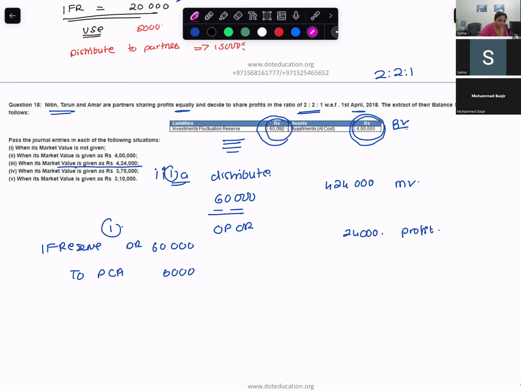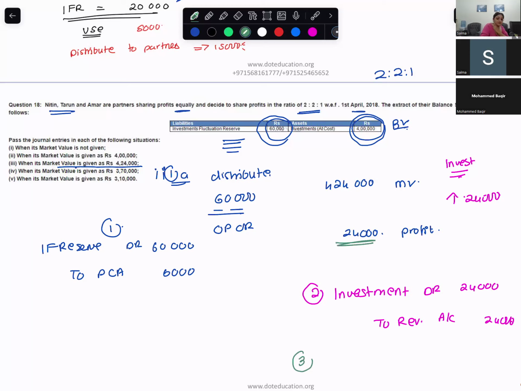Second thing, investment's value is increasing by how much? By 24,000. So what entry will you pass? Investment account debited 24,000 to revaluation account. Investment account will be debited by 24,000 to revaluation account. Okay, fine. Third entry.